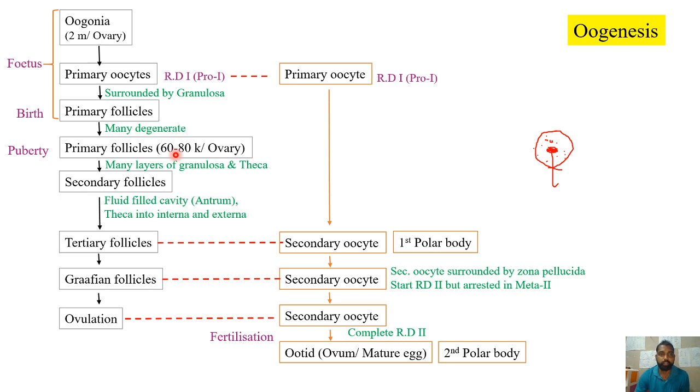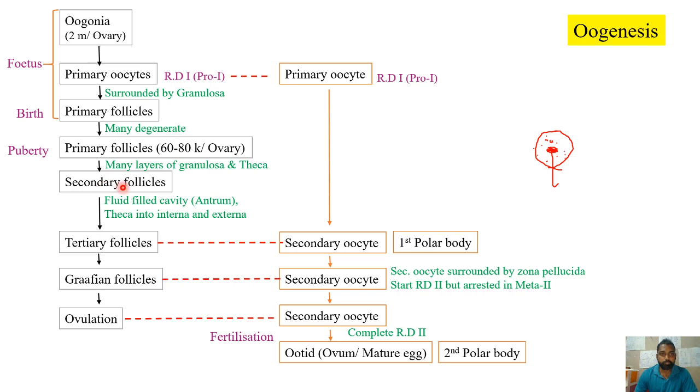Now, each primary follicle is again surrounded by many layers of granulosa cells and develops one layer called theca. Then it is called a secondary follicle. So the primary follicle will develop into a secondary follicle. This will happen only after puberty.